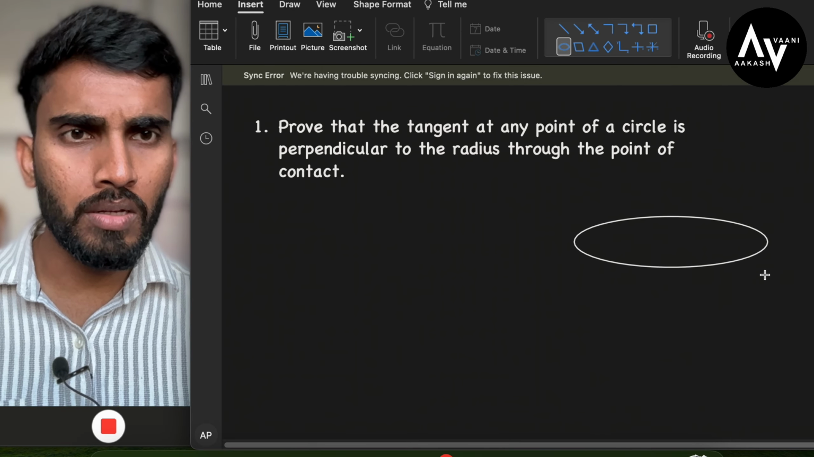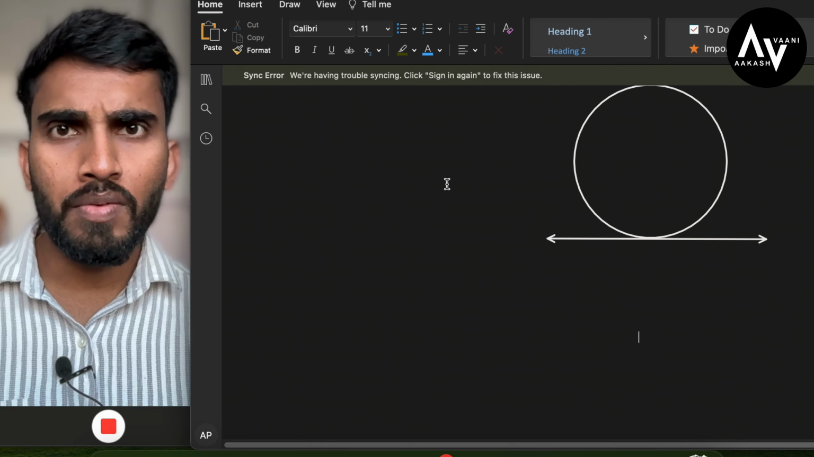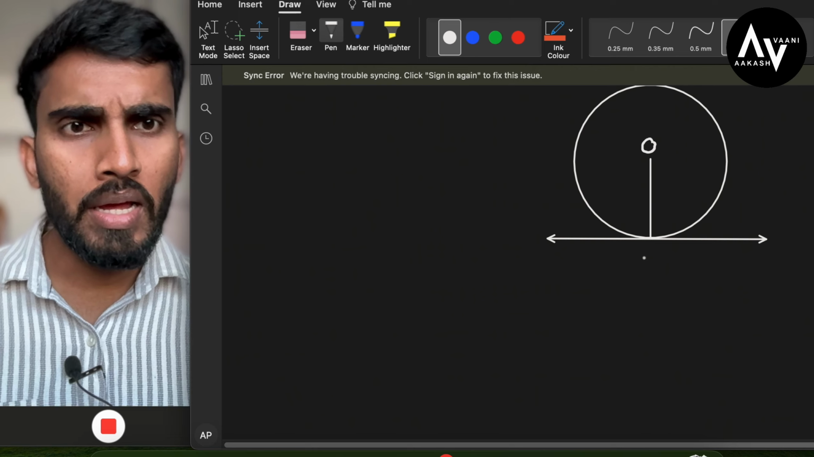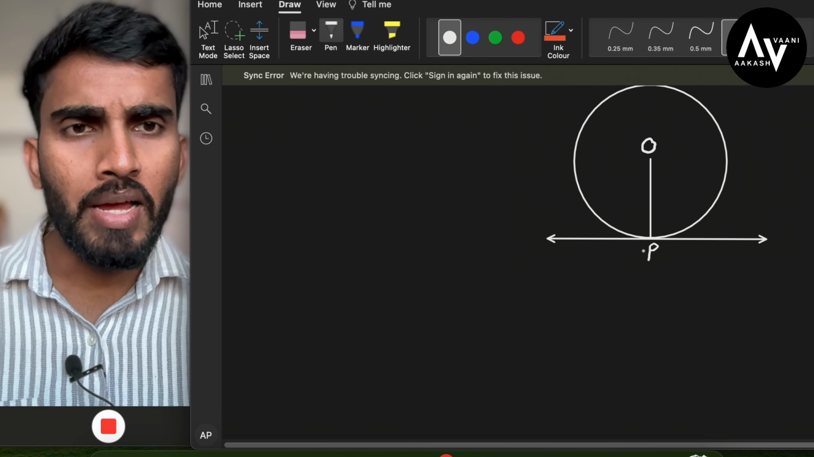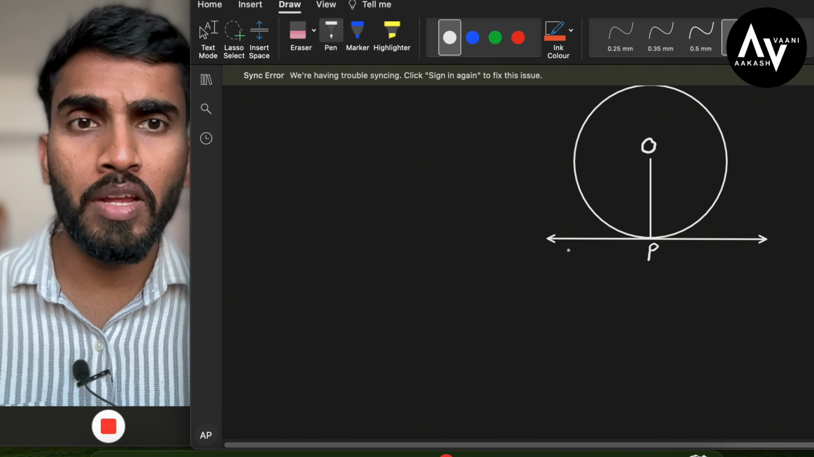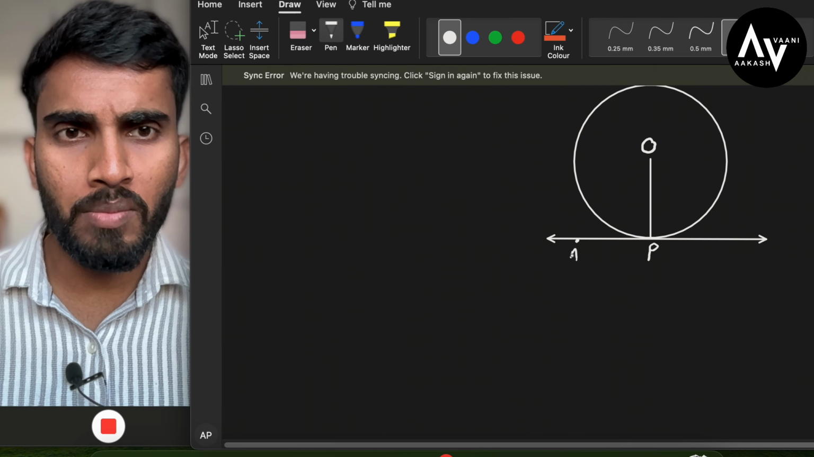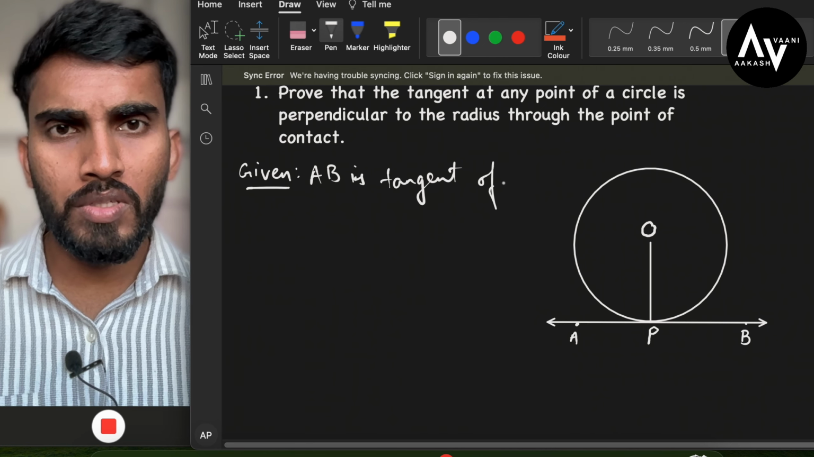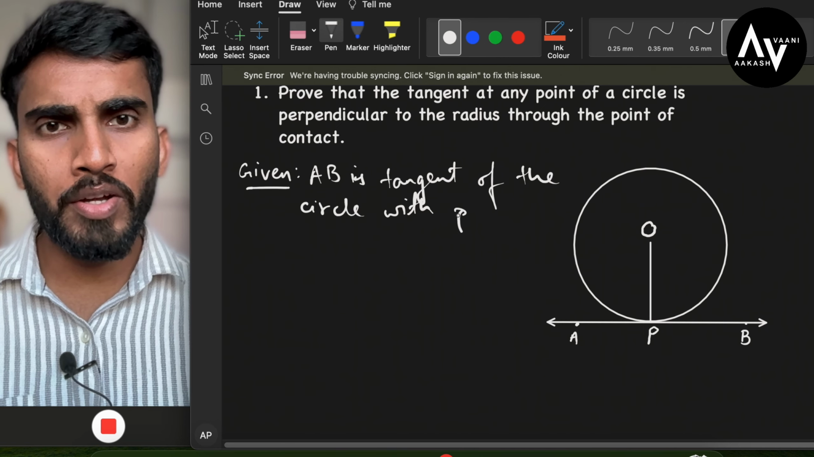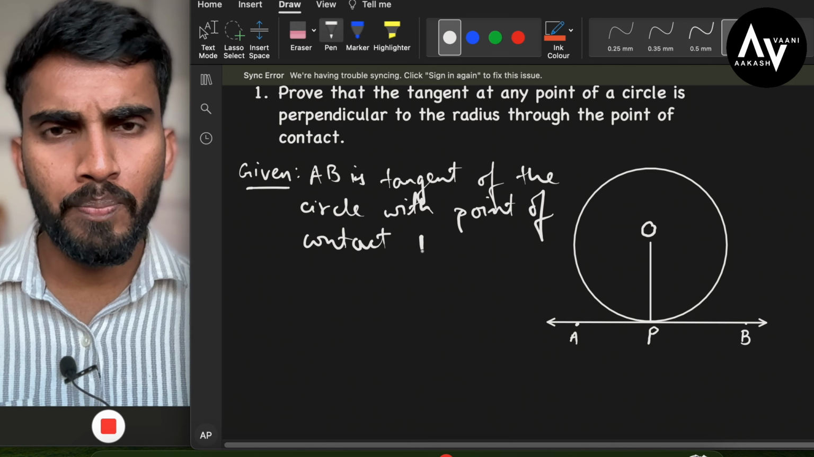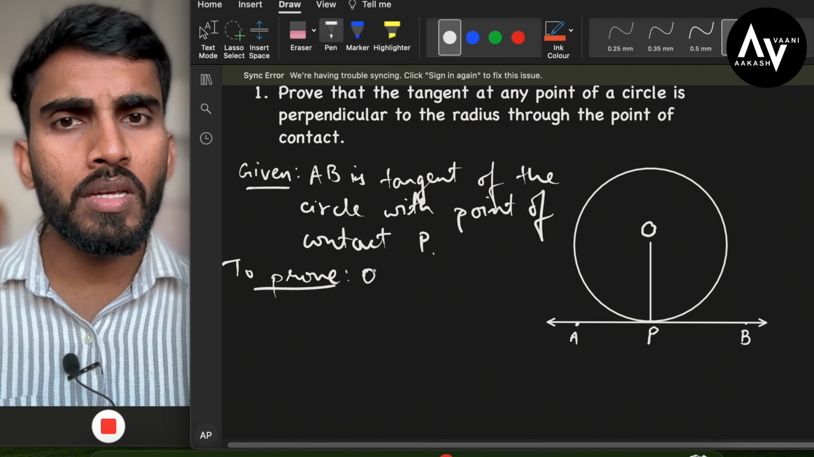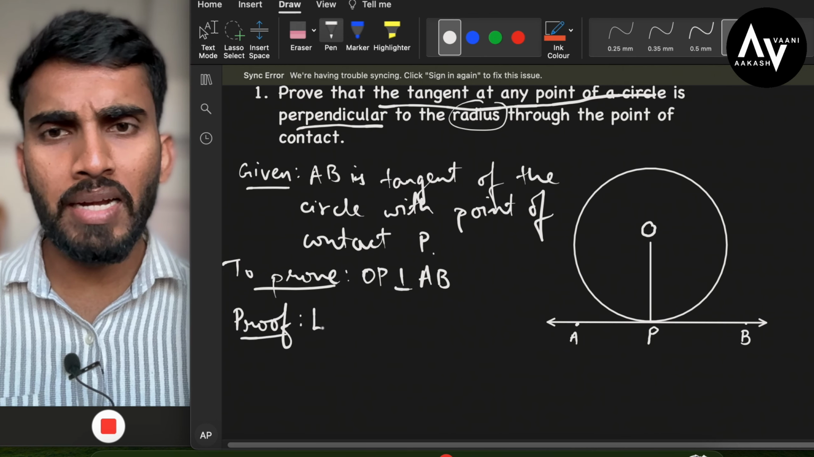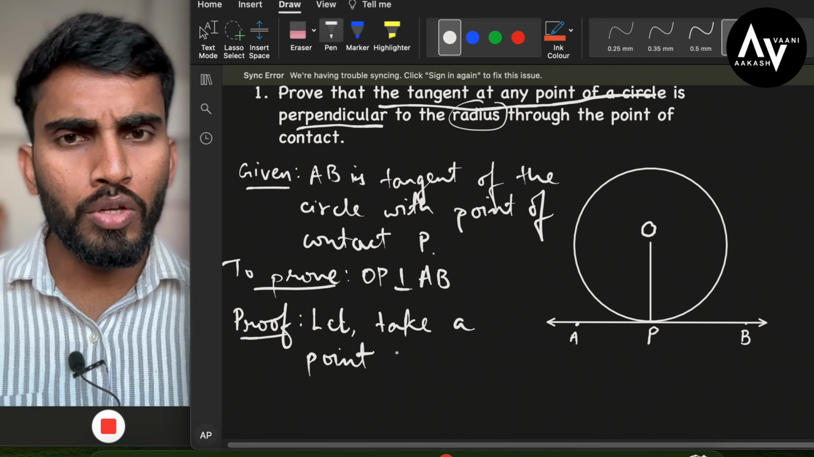We will draw a circle, we will draw a tangent, and we will draw the radius of this circle. This is the center O and this is the point of contact P, and we have to prove that this OP is perpendicular to this tangent whose name is AB. Given is AB is a tangent of the circle with the point of contact P, and to prove is OP is perpendicular to AB. In proof, first of all, we have to assume that we take a point Q on